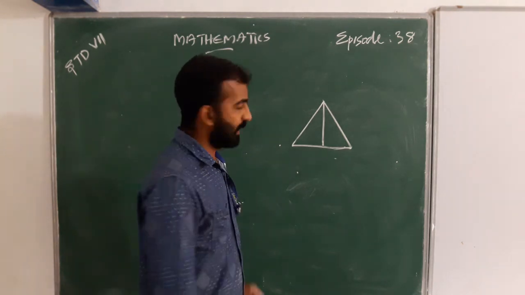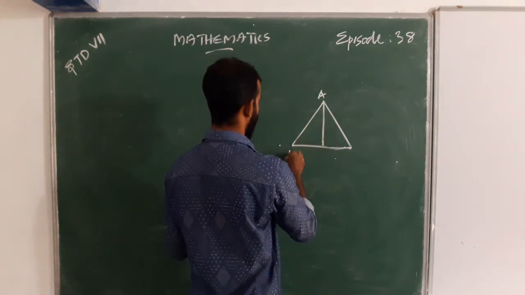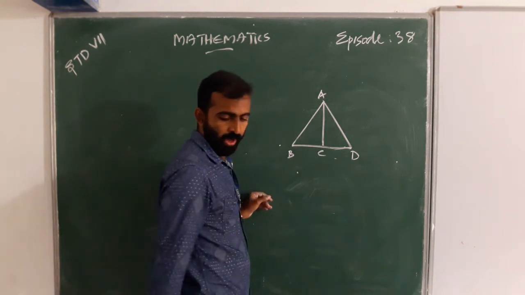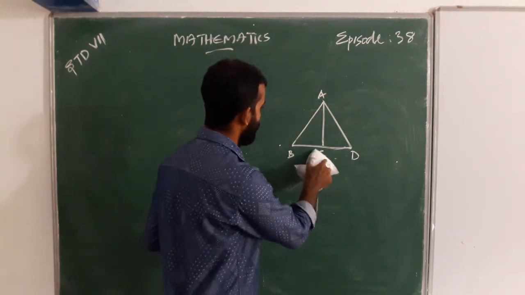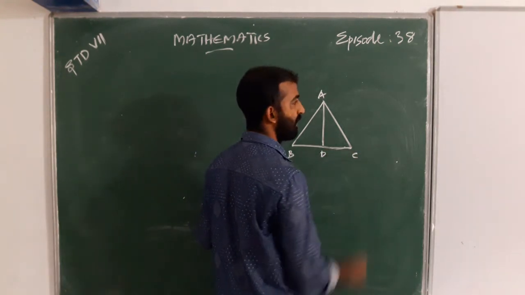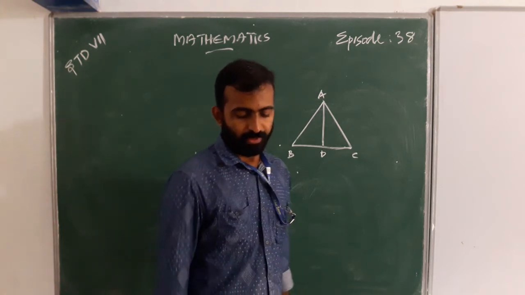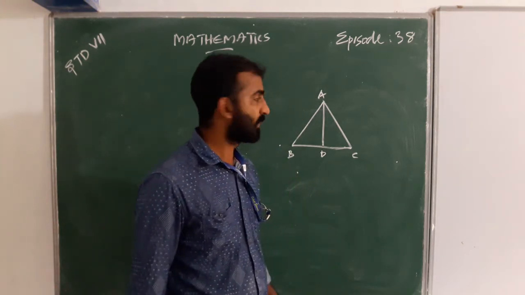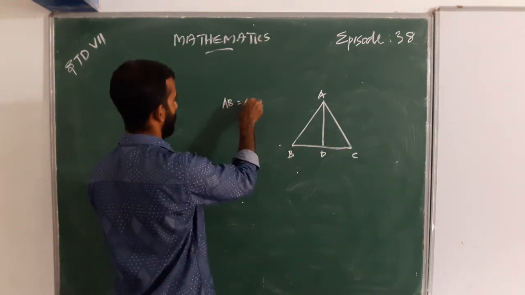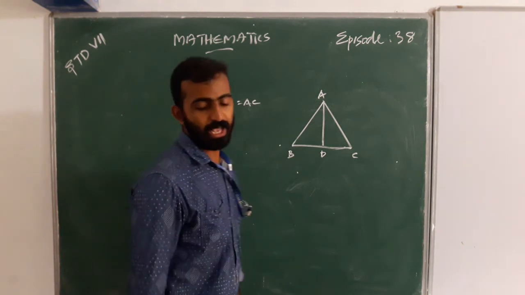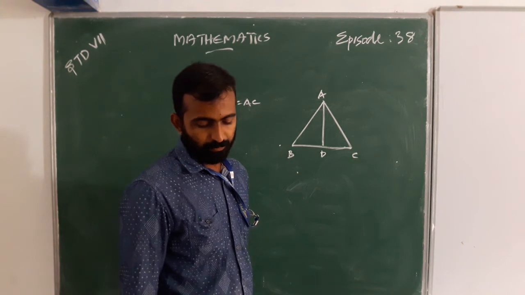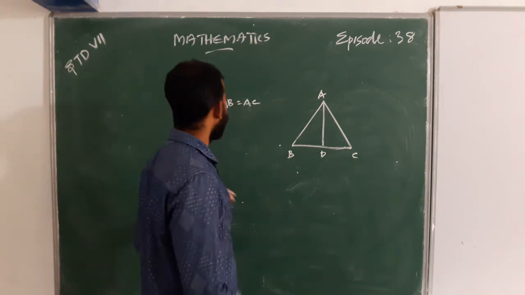Here AB equal to AC, and AD is bisector of angle BAC.